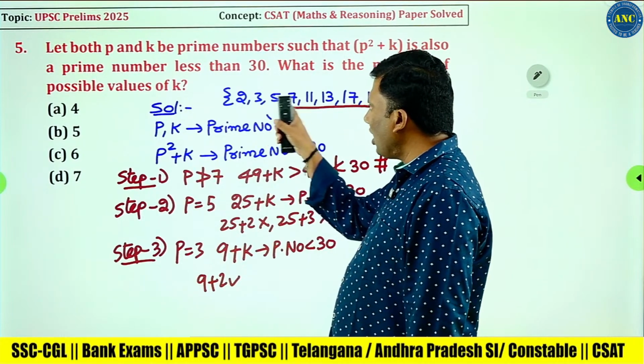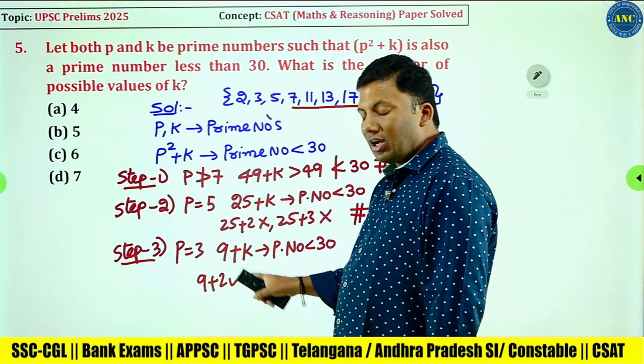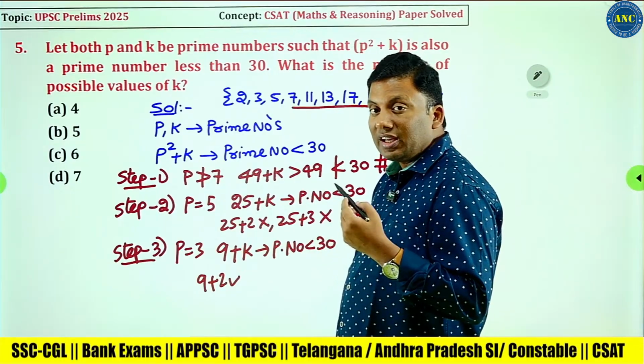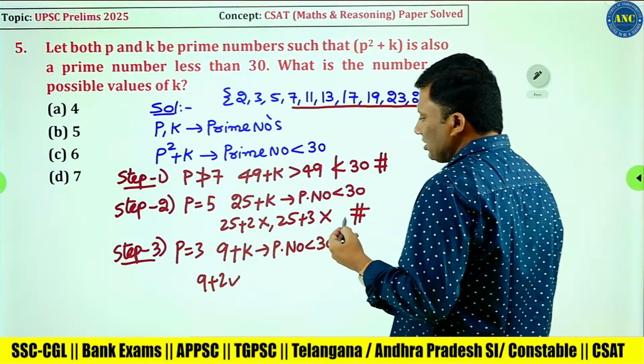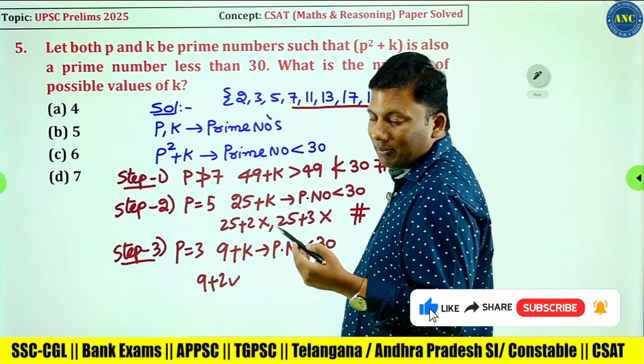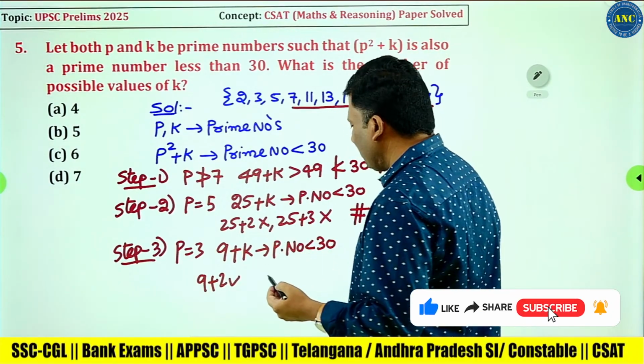See, these are all odd numbers, sir. 9 is an odd number. Odd plus odd is an even number. Other than 2, there is no even prime number.